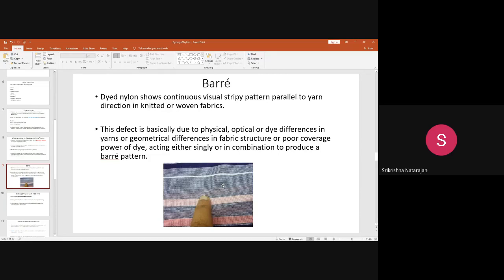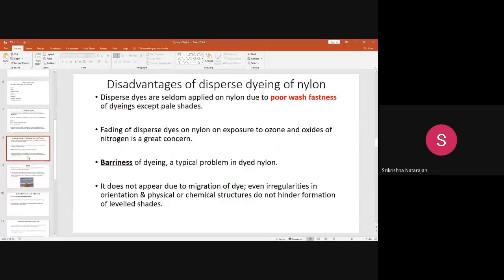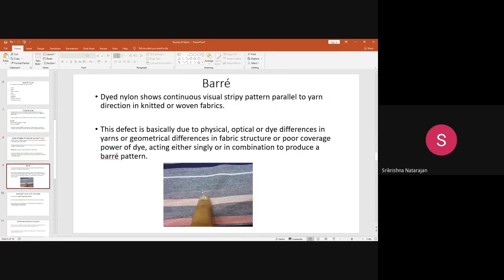Okay, so this is due to the physical, optical, or dye differences in the yarns, or geometrical differences in the fabric structure, or poor coverage of the dye, acting singly or in combination to produce a barré pattern. Mainly this problem is due to the fiber manufacture itself. It has to be corrected. Otherwise, if there are irregularities in the orientation, in the physical or chemical structure of the fiber, and the fabric is made from that fiber and dyed, it will definitely produce this stripy pattern.